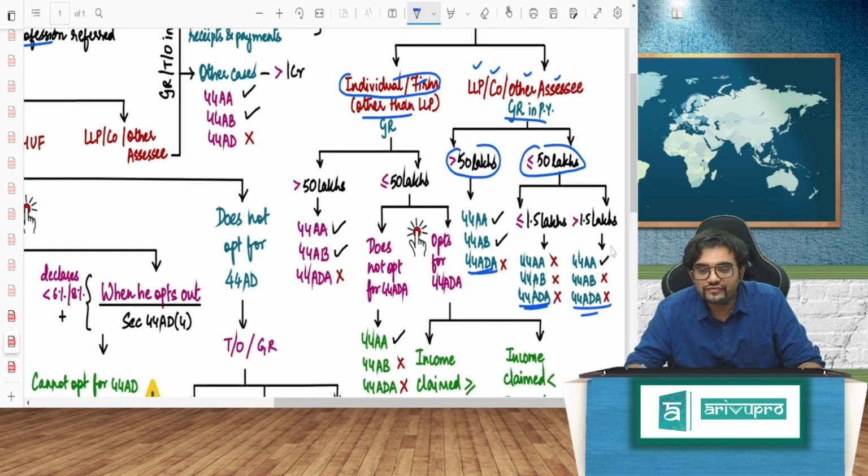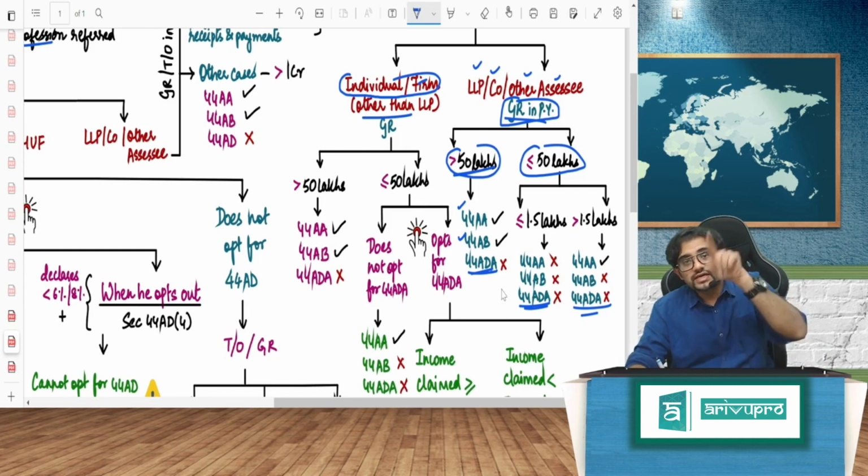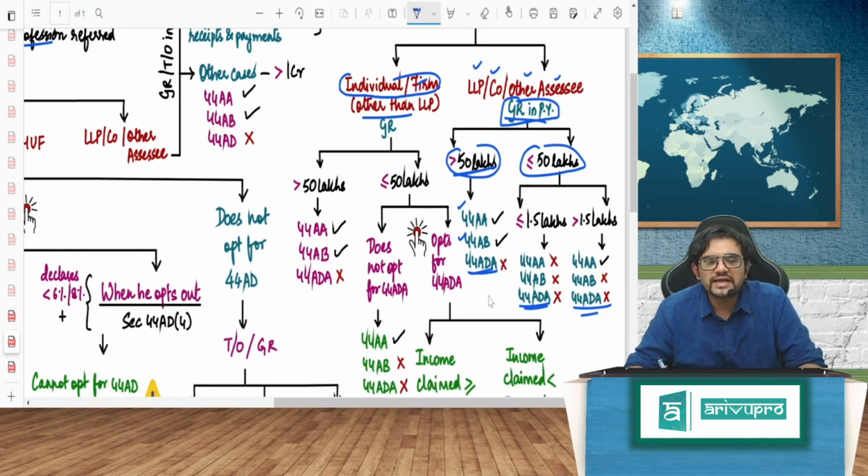However, if the gross receipts are more than 50 lakhs, then my dear friends, 44AA also will come, 44AB also will come, because if it is more than 50 lakhs, both will apply. But the interesting thing is, what if it doesn't exceed 50 lakh?